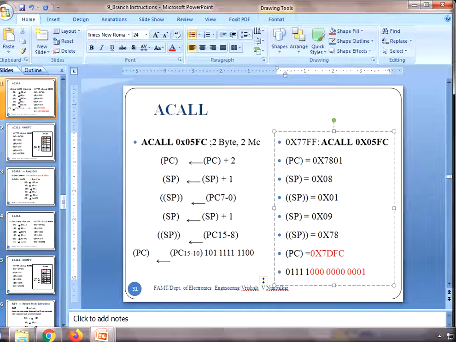So what is that 11 bits? 5 is 101, then F is 4 times 1, 1111, and C. So C is 1100. So see here, students, what is the new subroutine address generated? The new subroutine address is 0111, which is 7, 1101 is 13, that is D, 4 times 1 is F, and 1100 is C. So the new subroutine address is 7DFC.